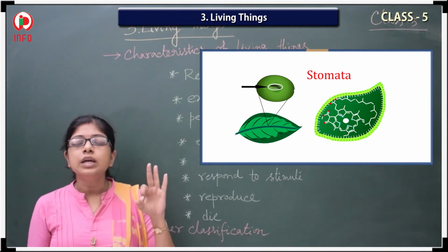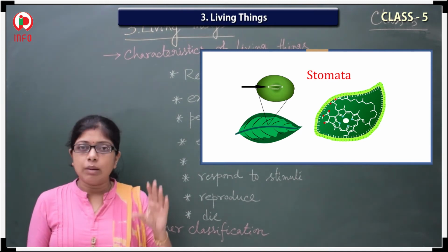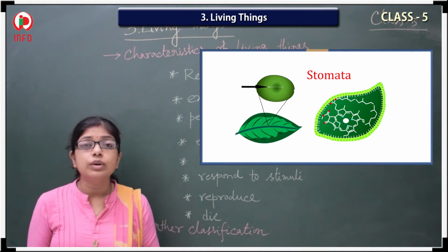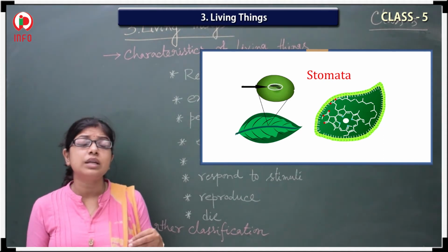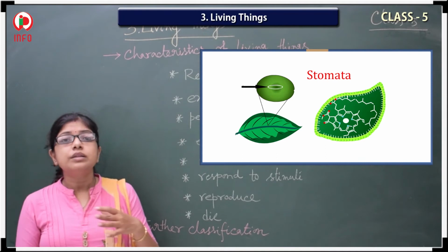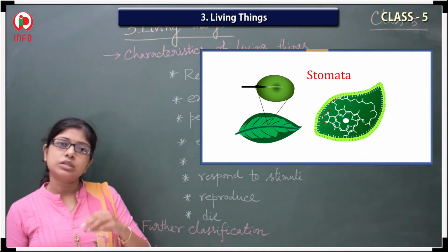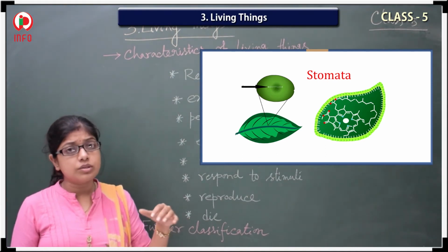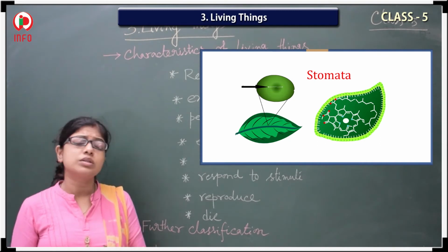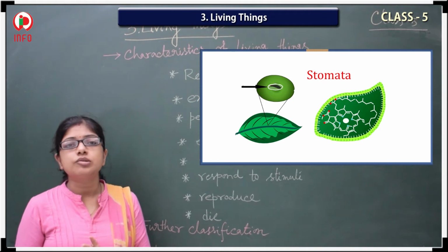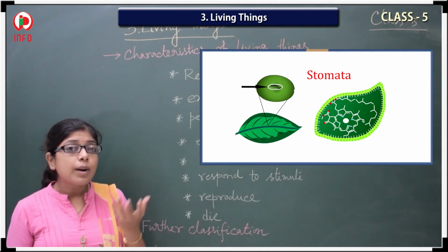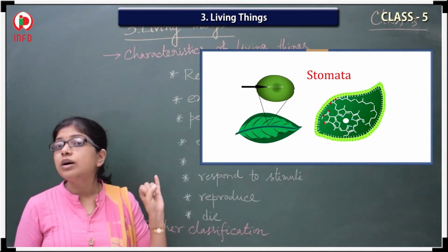They control how much oxygen will be inhaled and how much carbon dioxide it should reject. Sometimes carbon dioxide is also inhaled, oxygen is also inhaled, and both are rejected too, because the plants are producing the food.